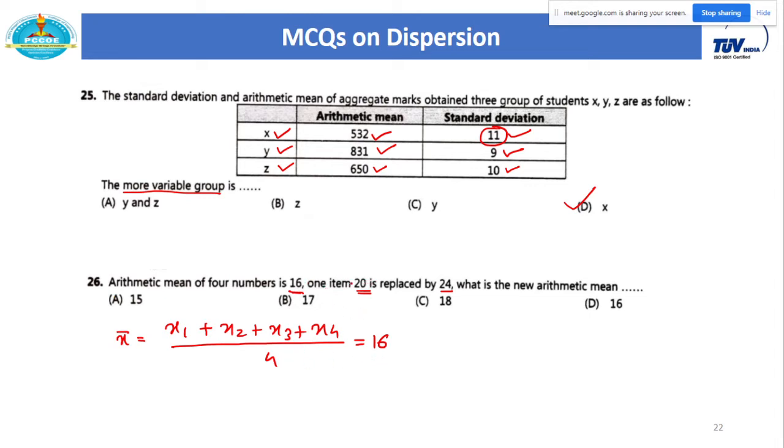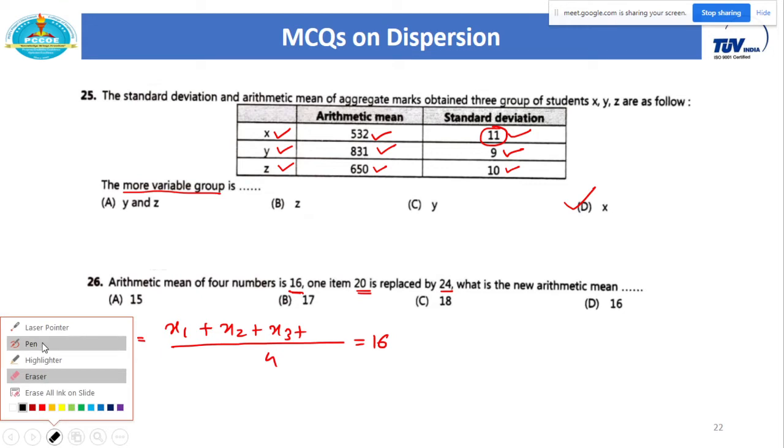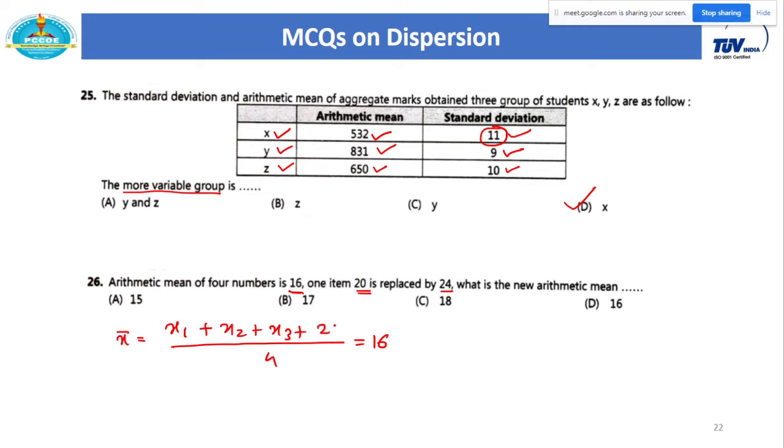One item 20 is replaced by 24. It means what? From these 4 observations, one item which is 20 is replaced by 24, which means one of the values is 20. In these 4 observations, one of the values is 20. So I will delete this last value, and instead of x4, I will consider 20 here, as we know that one of the values is 20.